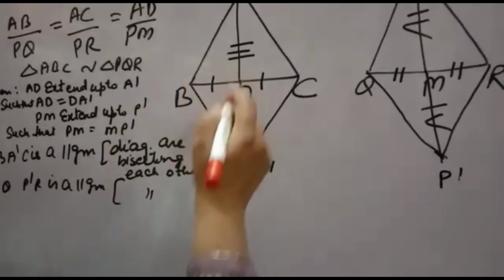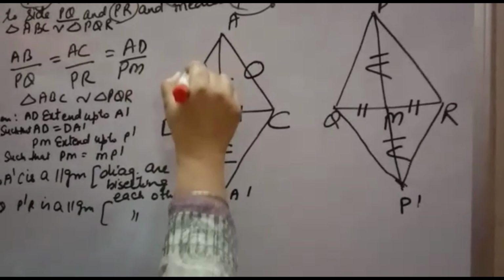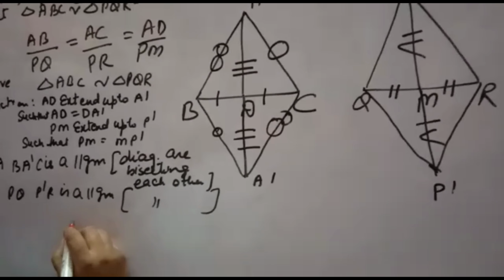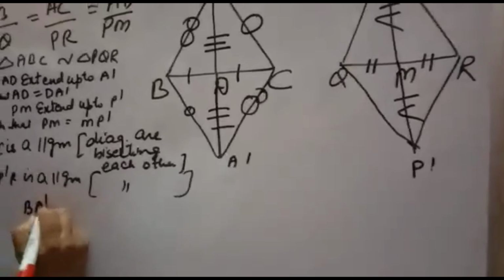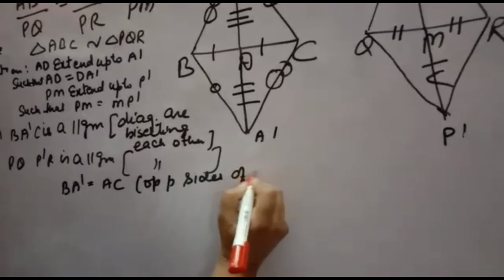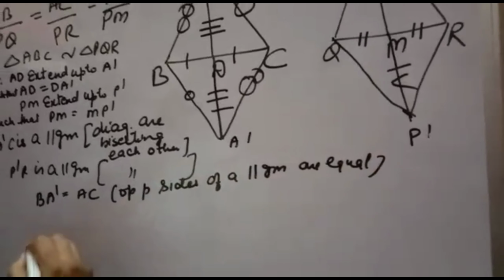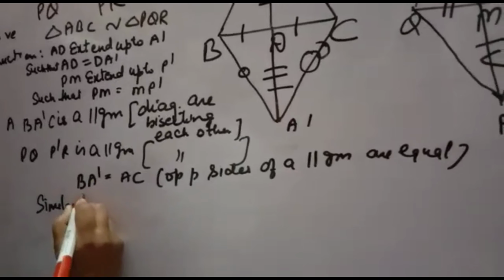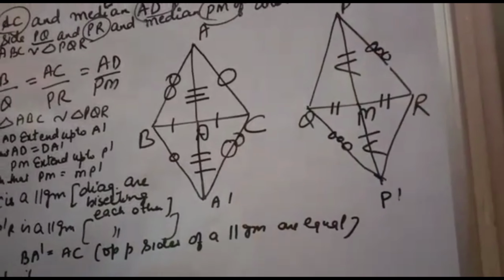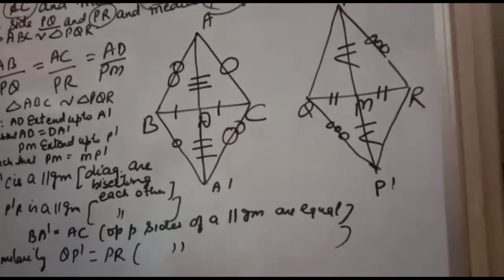Now if they are parallelograms, this side is equal to this side and this side is equal to this side, meaning BA dash is equal to AC, because opposite sides of a parallelogram are equal. Similarly, QP dash is equal to PR, for the same reason, opposite sides of a parallelogram are equal.